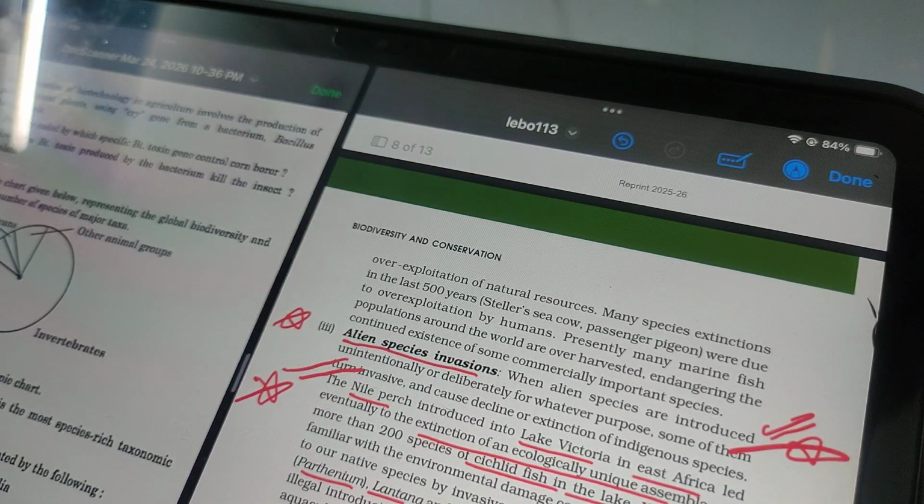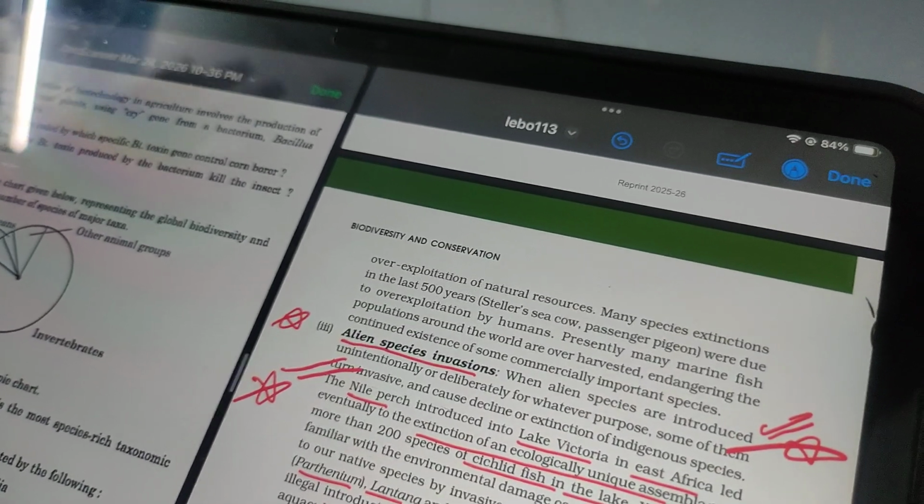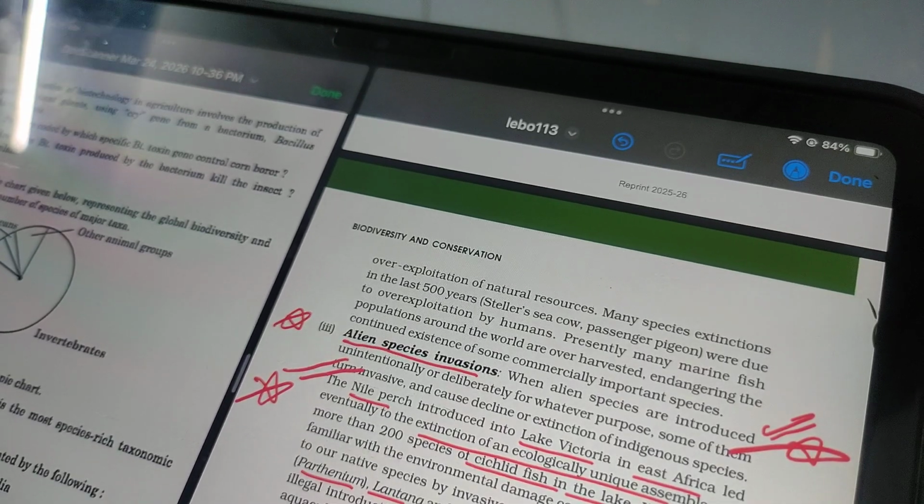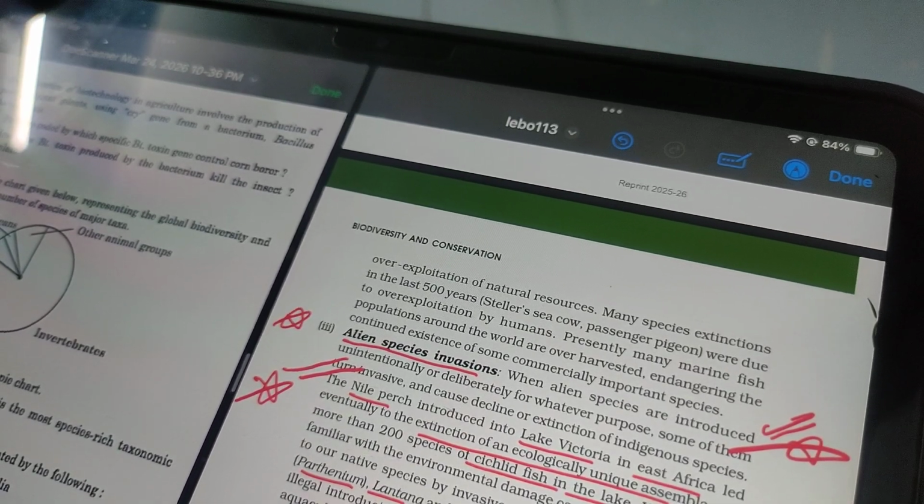Alien species invasion. What do you mean by alien species? Here, alien species means foreign species that are not native, that are not naturally found in that area. They may come by wind, by a river, or maybe due to human intervention. Okay, so that is alien species invasion. That species is not native, but disrupts the native species.